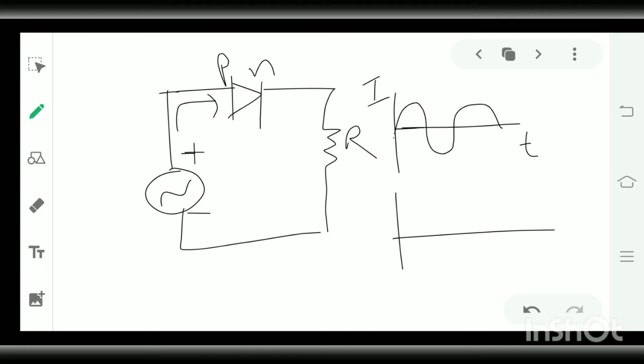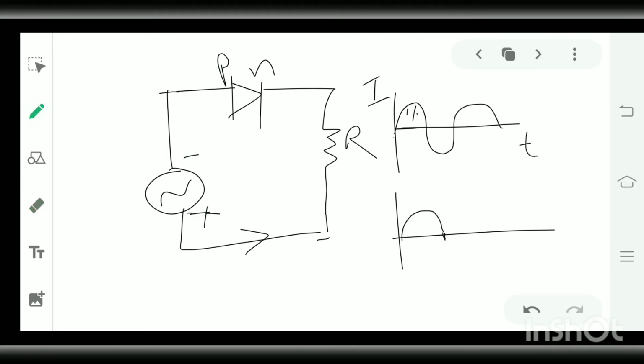Now the graph for this half wave rectifier diode: in the positive half, the polarity is plus and current will flow, therefore it is shown here. Now when the polarity is reversed, the P junction is at low potential.